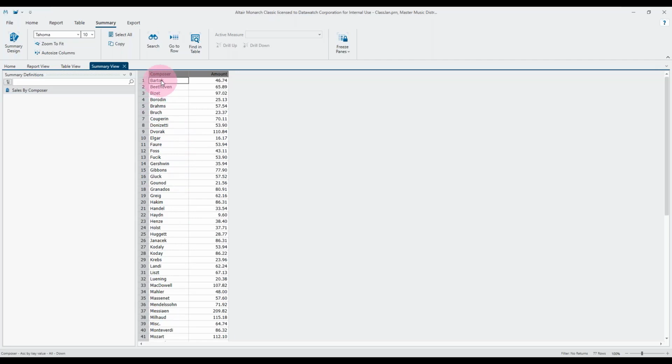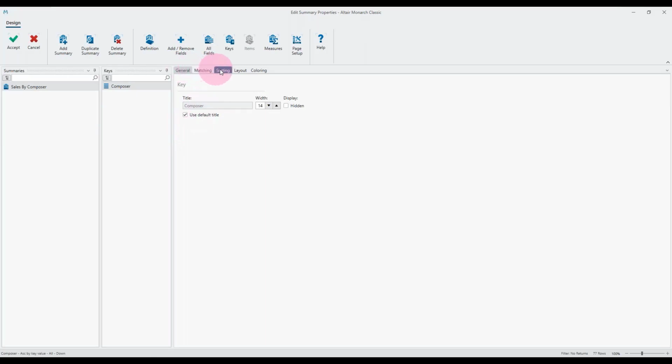So to reorder or to do anything to the composer column, so we're reordering the composer column based on the amount, we actually double click on the composer column, not the amount column. That's just something you have to get used to, unfortunately, but it does make sense when you see all the other options that are available. So we could go back into summary design and edit, or we can just double click on the column we want to change. So I'm going to double click on composer.